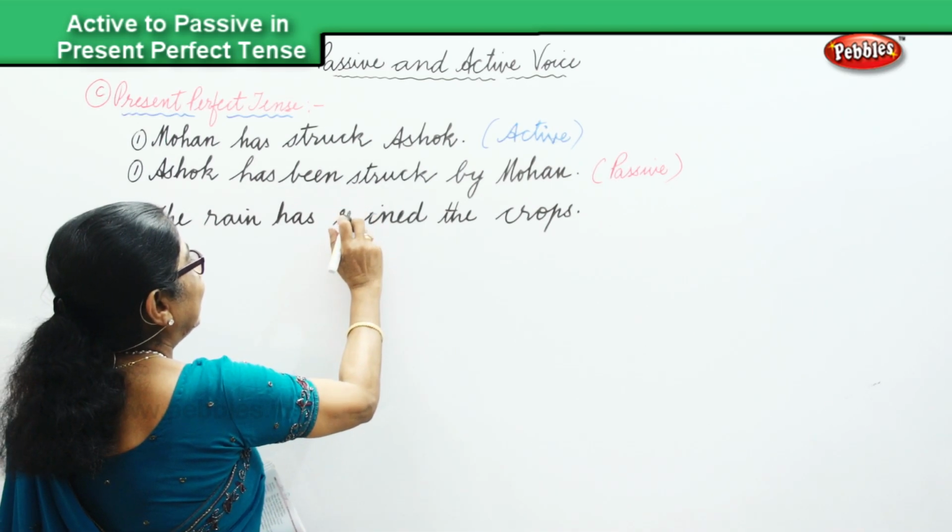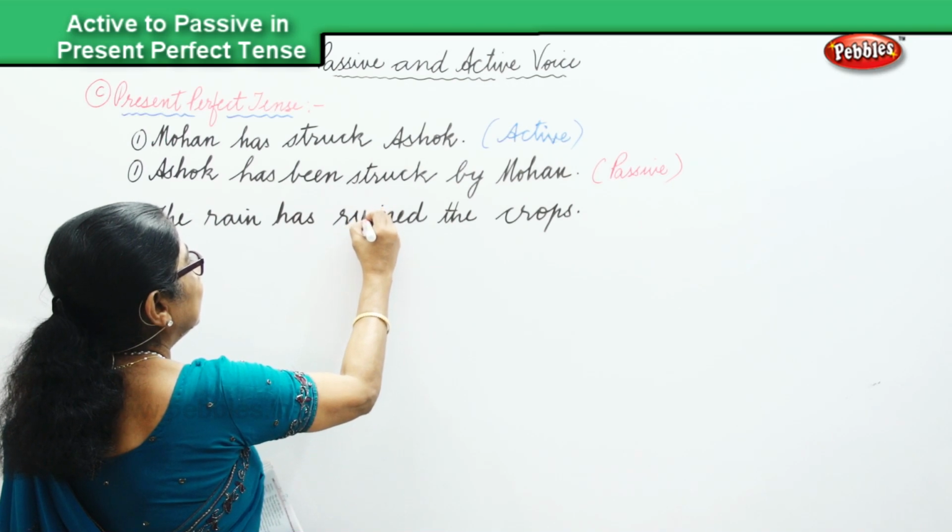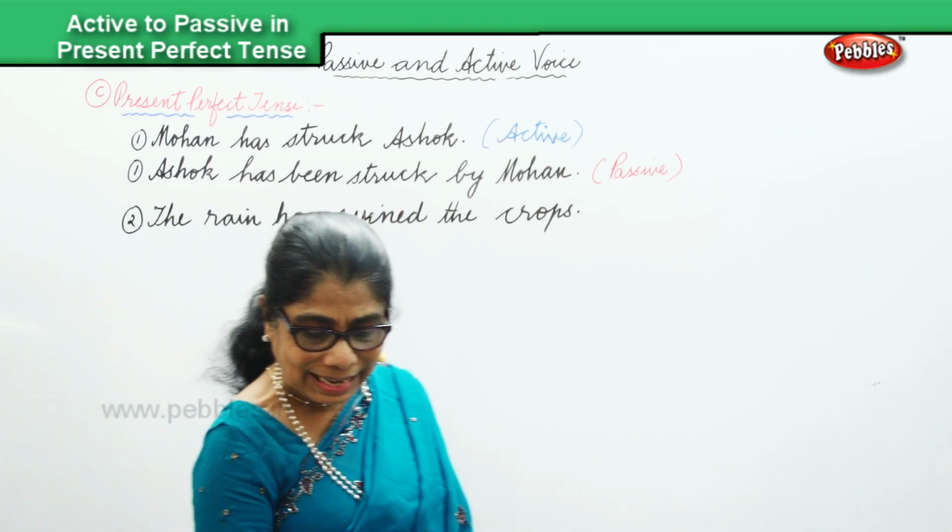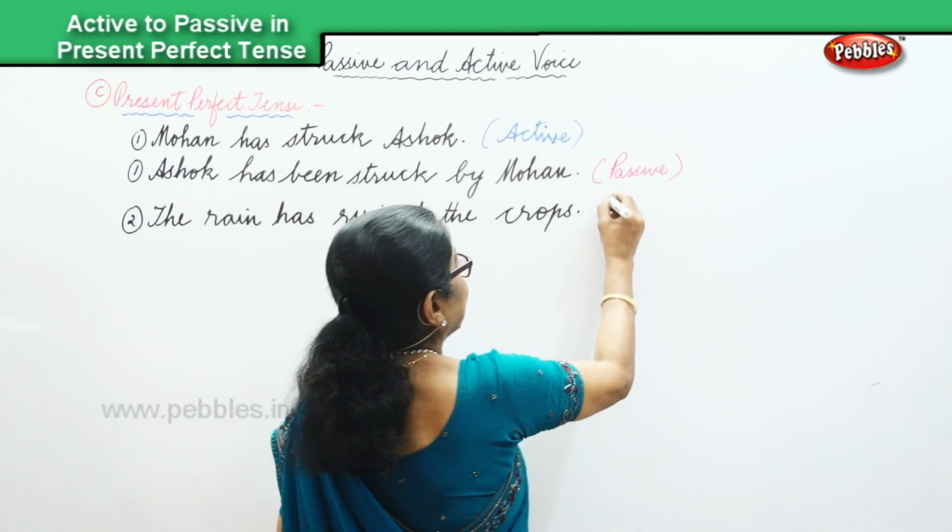The rain has ruined the crops. That is in the active voice.